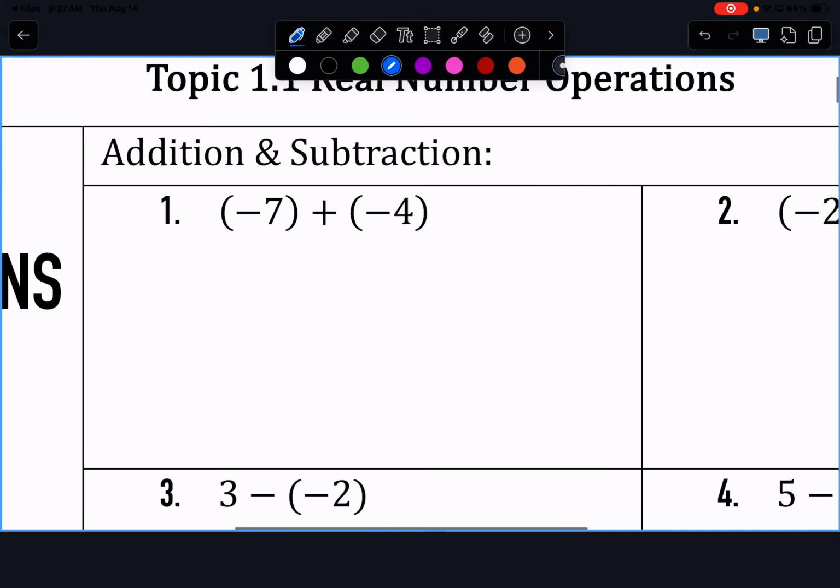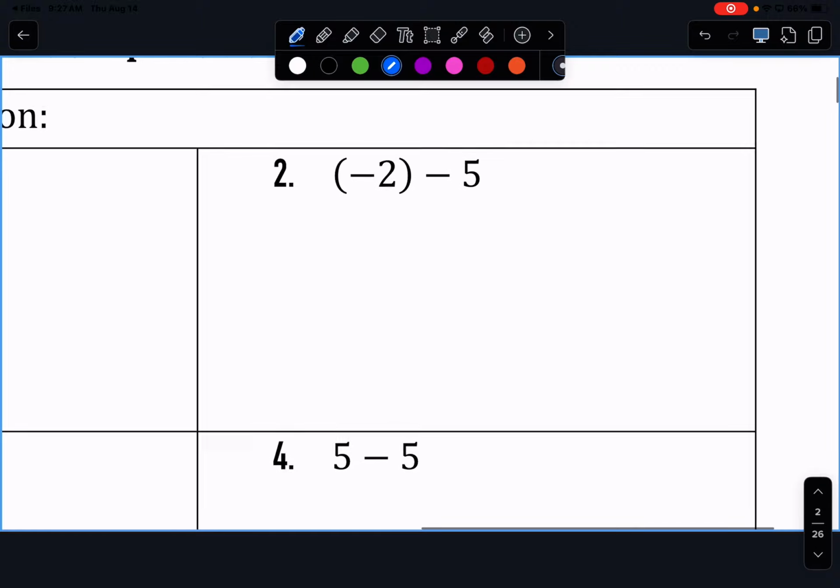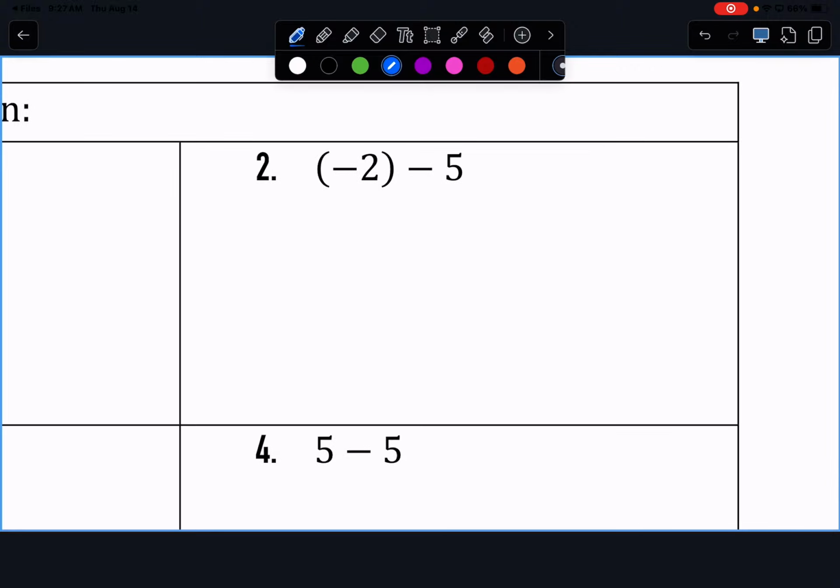So for number 1, what is negative 7 plus negative 4? Negative 11. Why is it negative 11 and not negative 3? Because they're both negative, right? So we have negative 7 and then we have negative 4 more. All right, for number 2, we have negative 2 minus 5. It's going to be negative 7. Because again, we're at negative 2 and we take away 5 more.